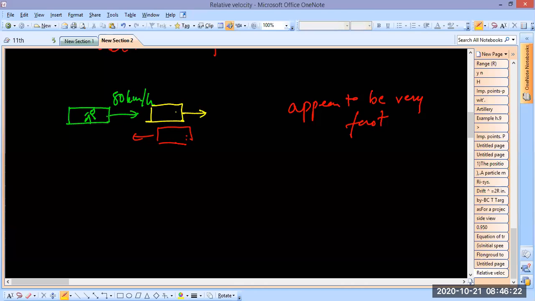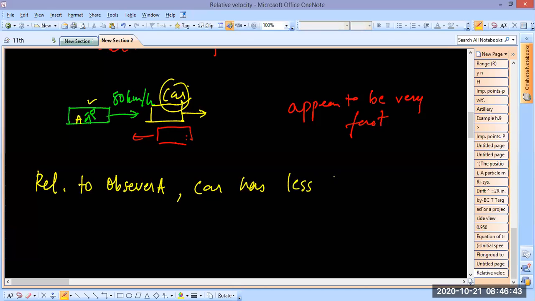This is because here both vehicles are moving in the same direction. So with respect to observer A, or relative to observer A, this car, the yellow car, has less velocity or less speed.